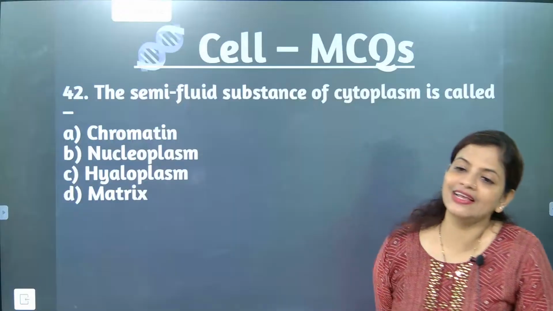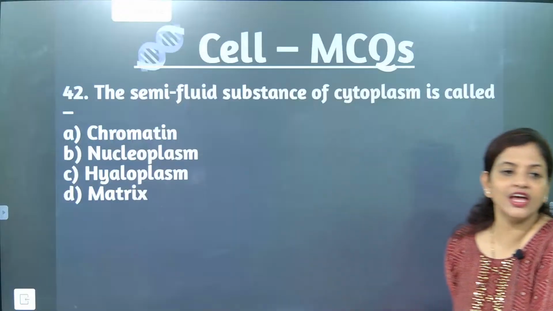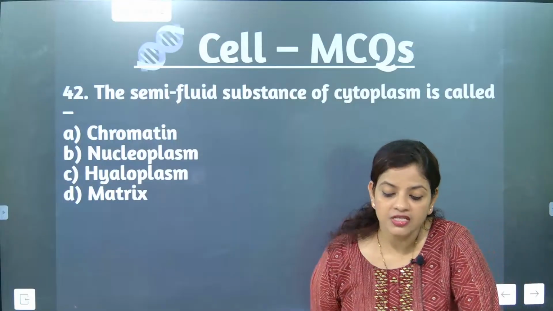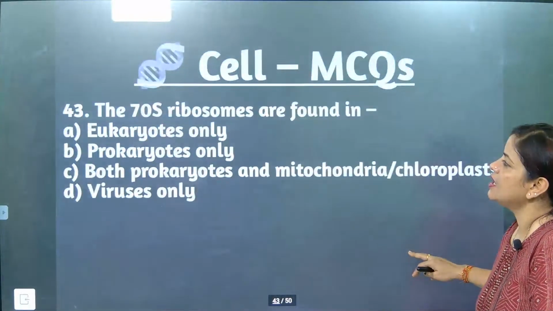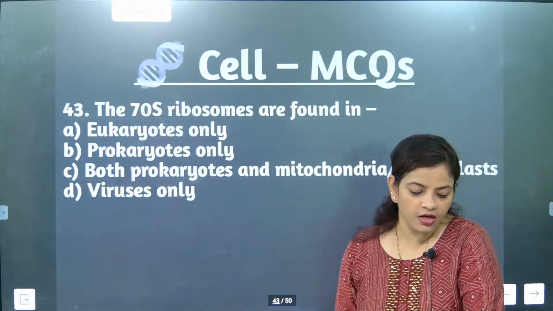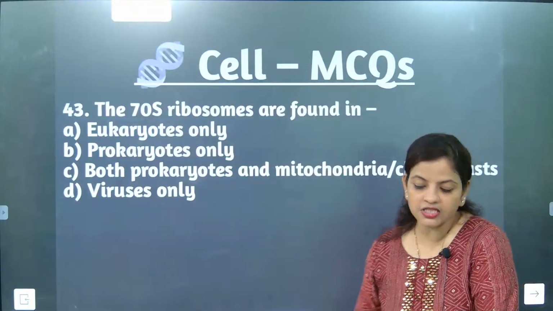What are they? They are clear jelly-like substances. They are filling the interior part of the cell. They are filling which part of the cell? The interior part of the cell. Now go for the next question. Answer this question.